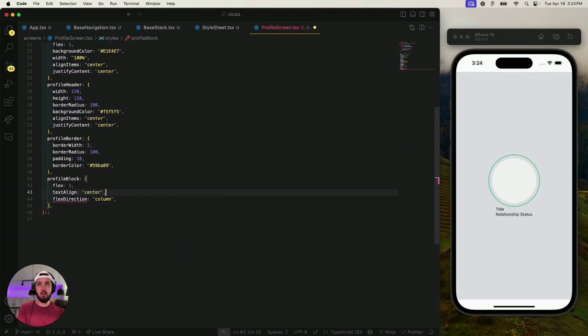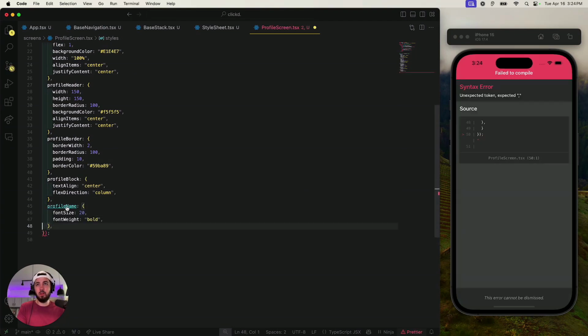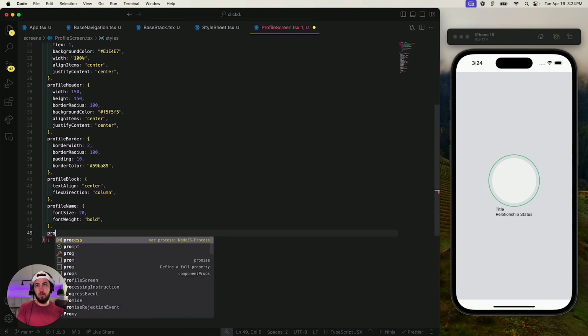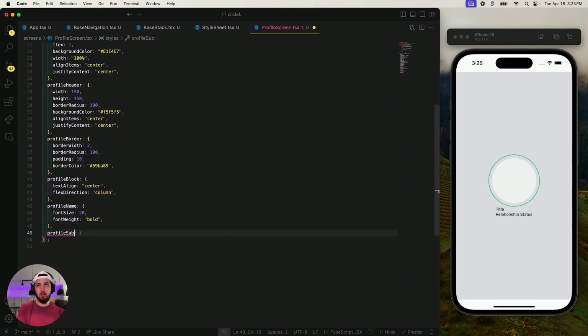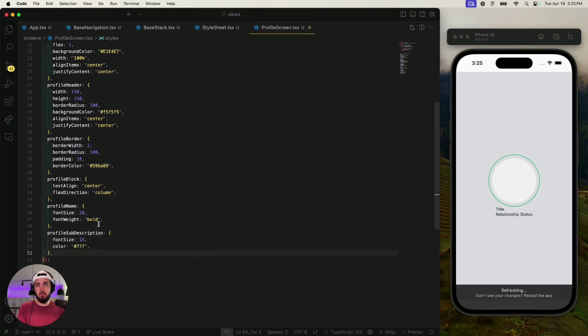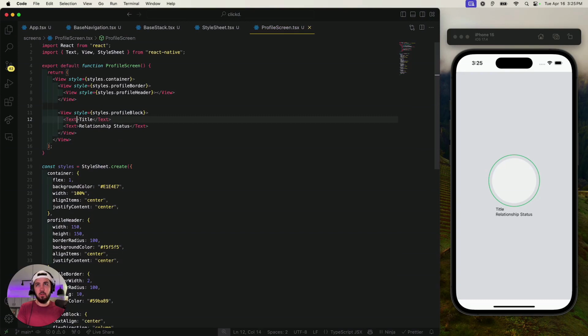Maybe we text align center. So I want to align the text. Whatever. Well, we'll figure it out in a sec. So profile title. I'll say profile name. That'll be the name there. Font size 20. Boom. Perfect. It'll be profile description or something, sub name. Description. And we just need it to be smaller font. Perfect. Okay. And then we'll do style. I know I grabbed the wrong one. Styles, profile, name, boom. We'll copy this down too.